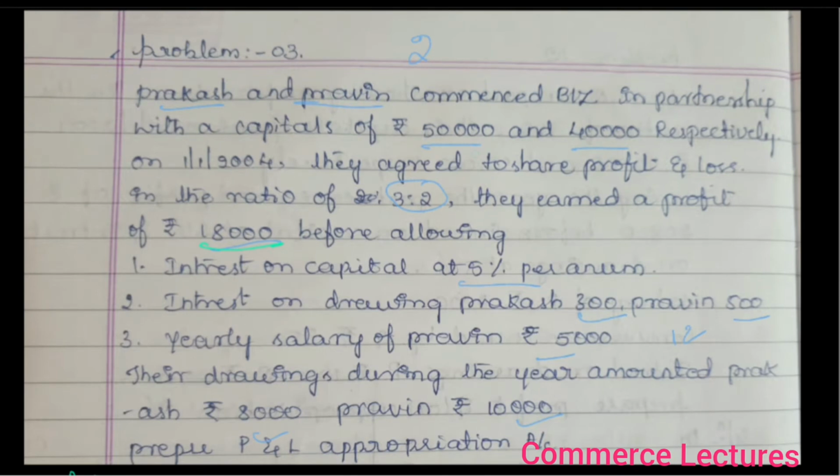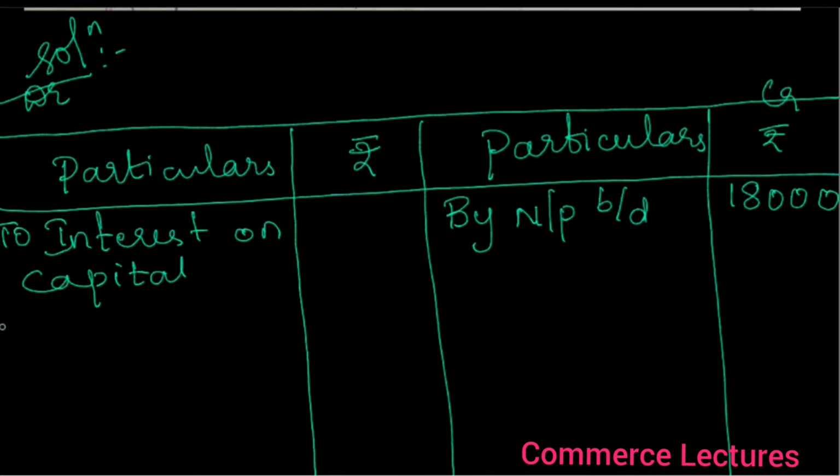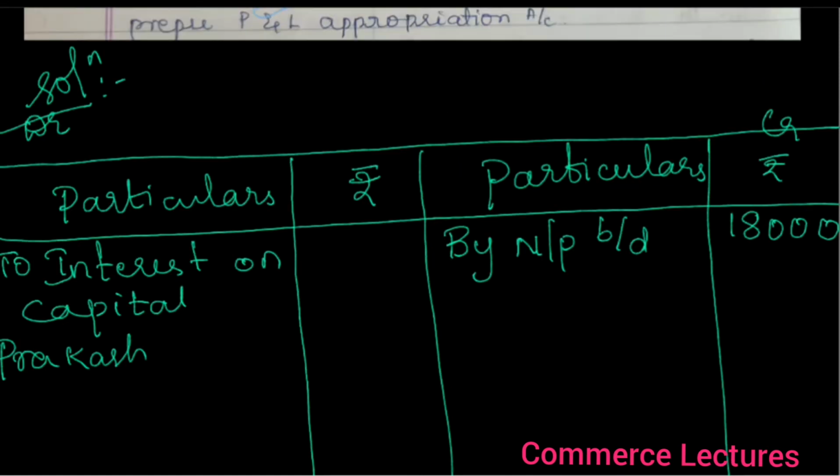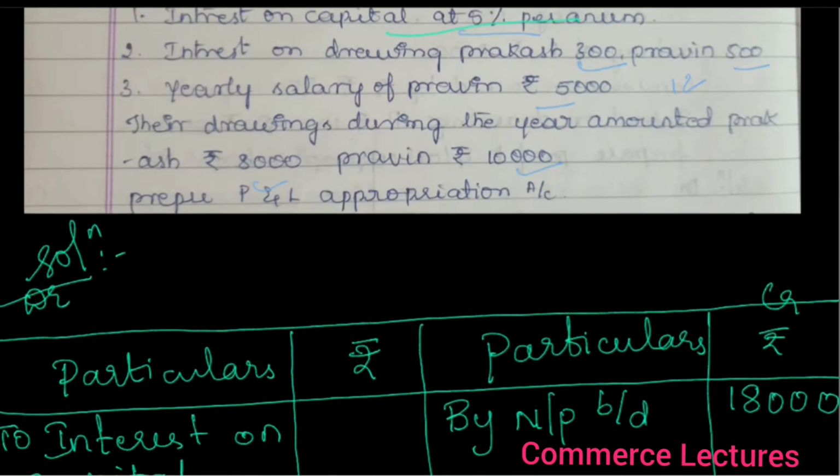Now come to the problem one by one. Capitals are given. We need interest on capital at 5% per annum, which will come on the debit side. To interest on capital, 5%. Who are the partners? Prakash, whose capital is 50,000, and Praveen, whose capital is 40,000.